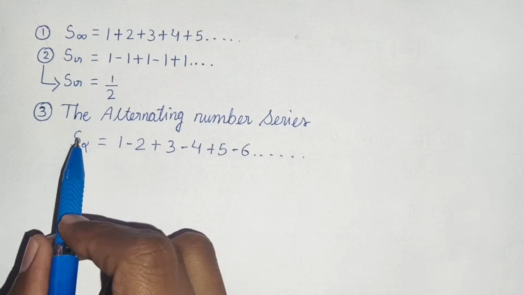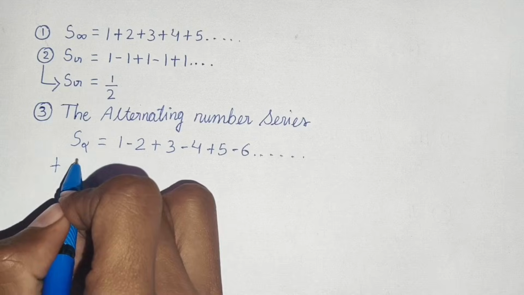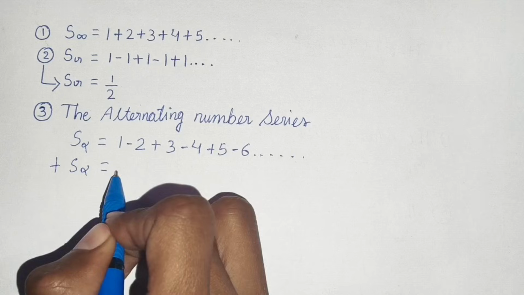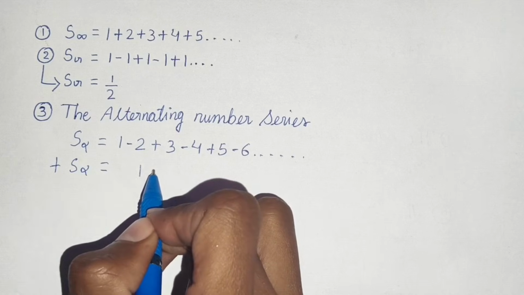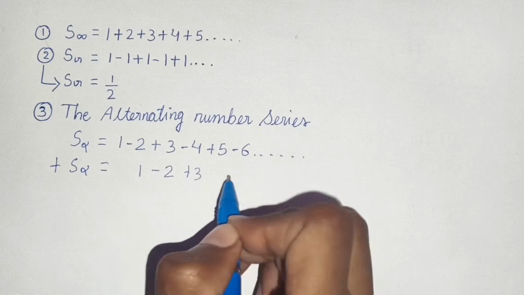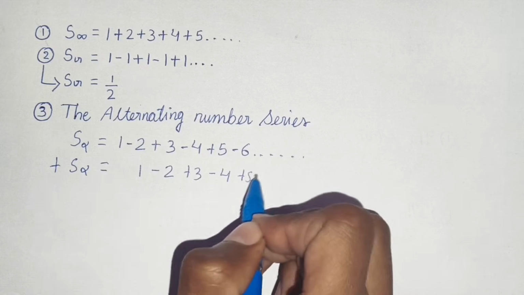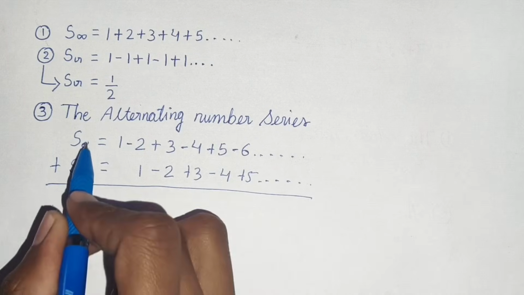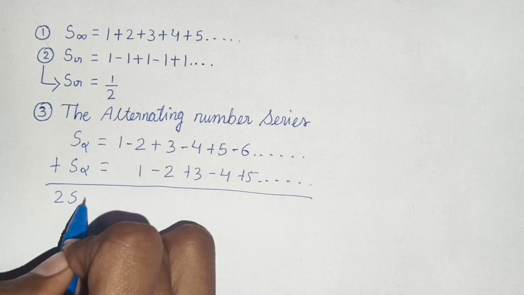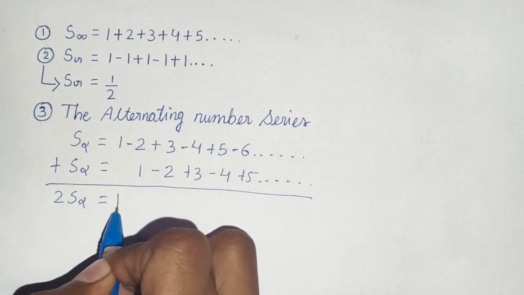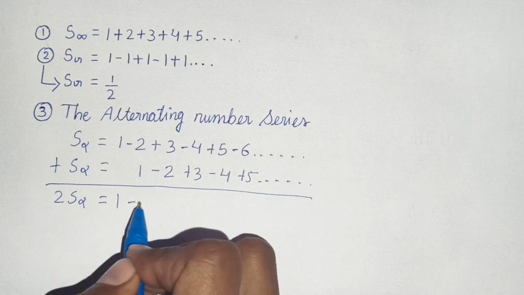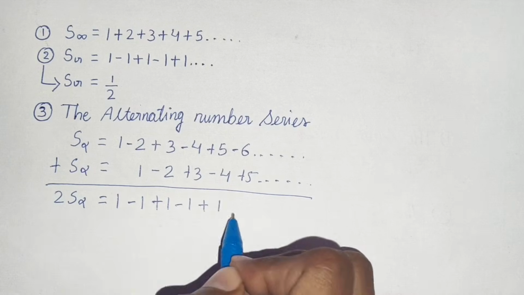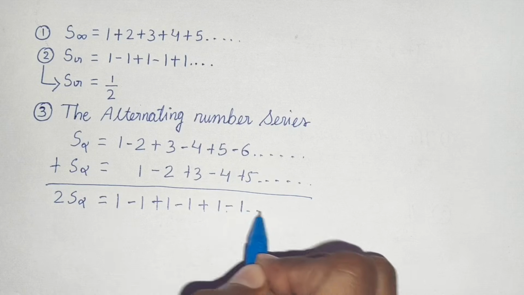What we can do in this series is add S alpha again, but with the numbers starting one place over, leaving one gap. So this becomes 1 minus 2 plus 3 minus 4 plus 5 and so on. If we add these two, this becomes 2S alpha equals 1, then minus 2 plus 1 equals minus 1, then plus 1, and this series goes on the same way.